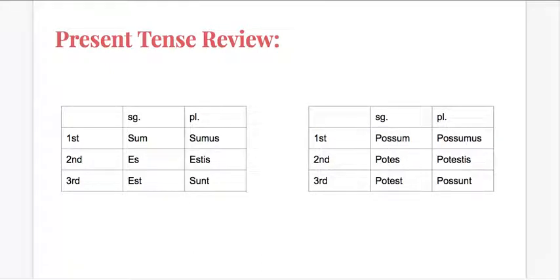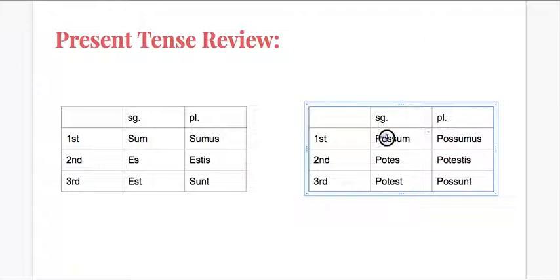Here they are again. And a quick reminder, we can see most of the forms of sum, or all of the forms of sum, in the forms of possum. The only difference is that the part before the sum switches between pos and pot, depending on if the form of sum began with an e or an s.